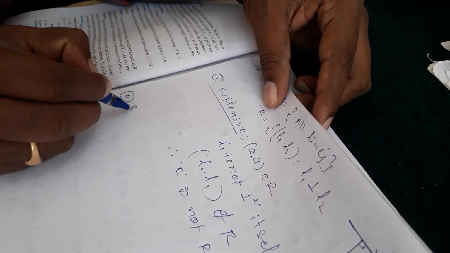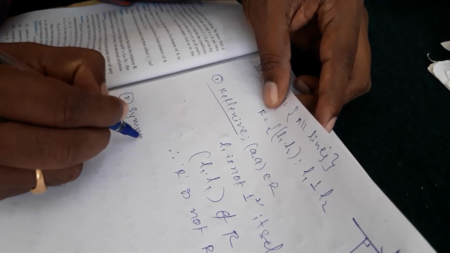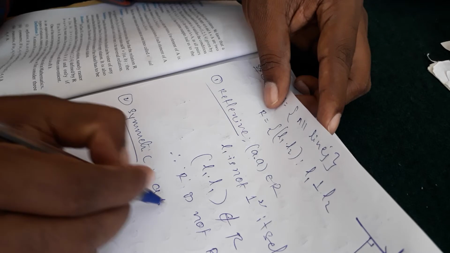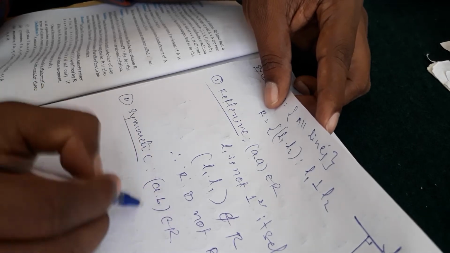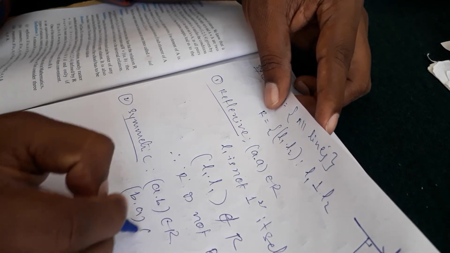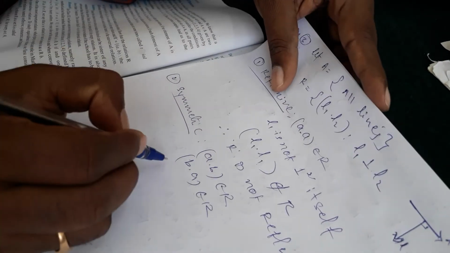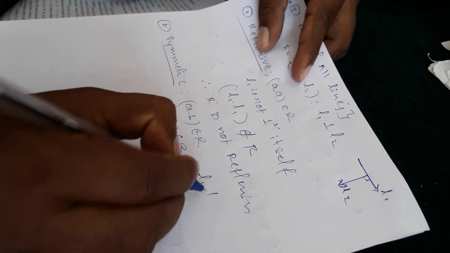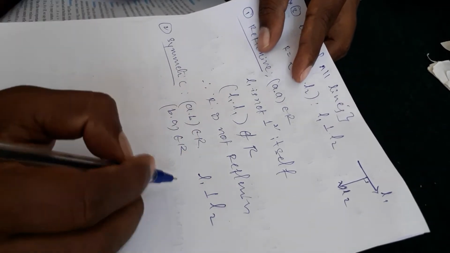In the symmetric condition, if (A, B) belongs to R, then (B, A) belongs to R. Now L1 is perpendicular to L2.